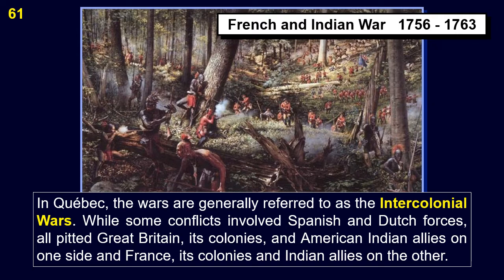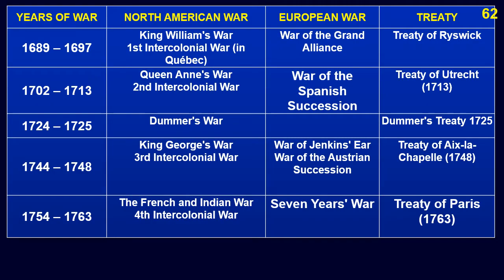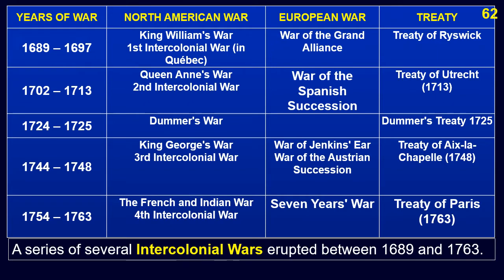All pitted Great Britain, its colonies, and American Indian allies on one side and France, its colonies and Indian allies on the other. A series of several intercolonial wars erupted between 1689 and 1763.